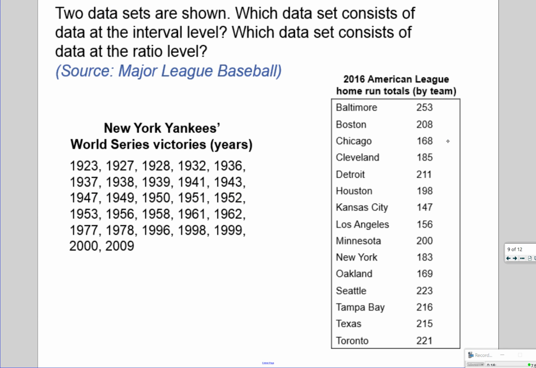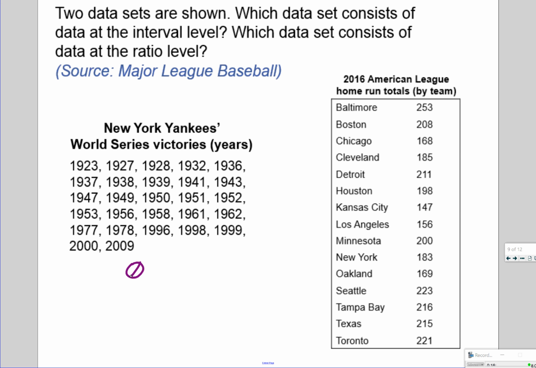Okay, the other two that I want to talk about with you are these ones. So instructions here say we're either looking at interval or ratio level of data. So the first one is our years that the New York Yankees have won the World Series. If you're not sure between interval and ratio, think about the 0. That's the biggest difference between the two. A 0 in interval means a position on the scale. A 0 in ratio means none.